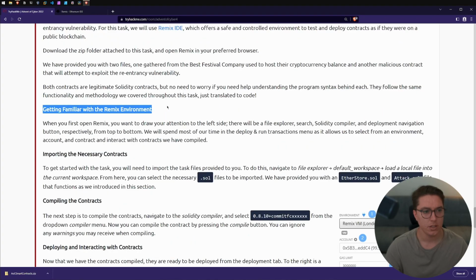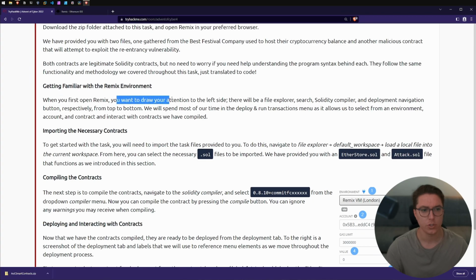So, getting familiar with the Remix environment. When you first open Remix, you want to draw your attention to the left side. There will be a file explorer, search, Solidity compiler, and deployment navigation button respectively from top to bottom. We will spend most of our time in the deploy and run transaction menu, as it allows us to select from an environment, account, and contract, and interact with contracts we have compiled.